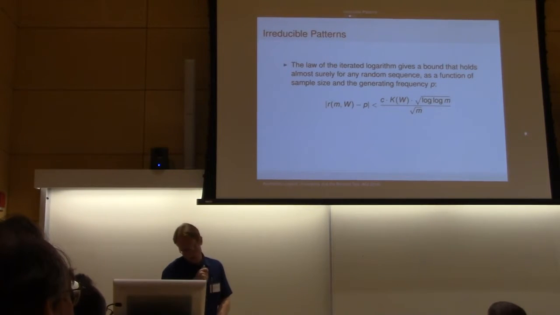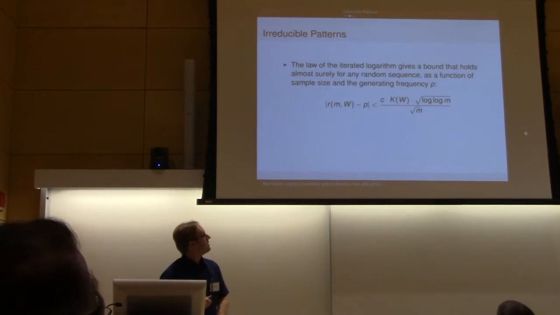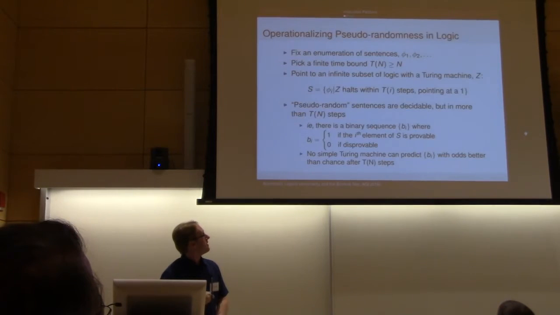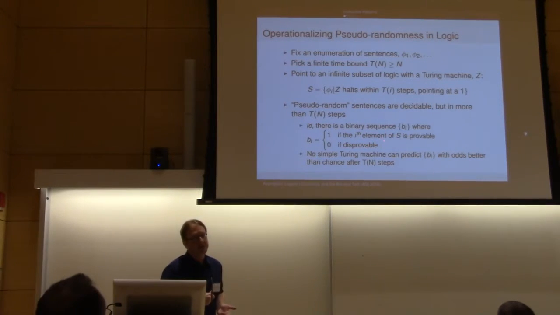Right, and this is a standard result, but it's worth noting that we've added this K of W term for the simple reason that a Turing machine could just encode the sequence directly. We're looking at all Turing machines, so in linear time there exists some Turing machine that encodes the sequence directly, and that's not particularly interesting. So that's where that term comes from.